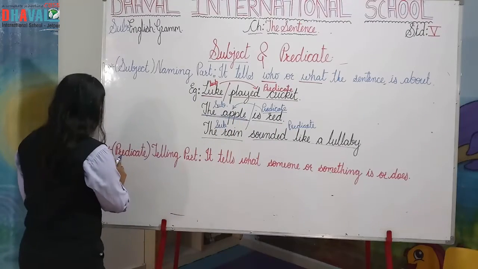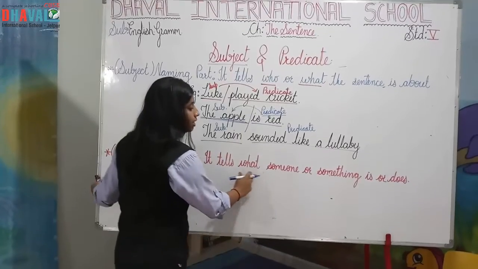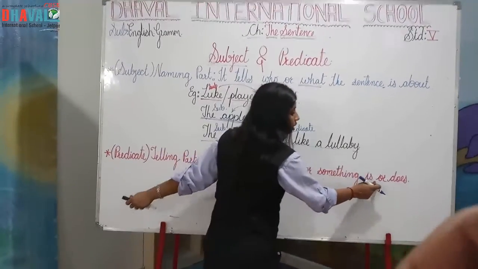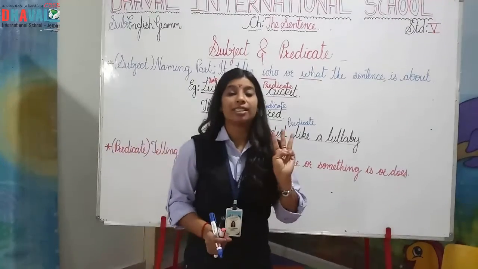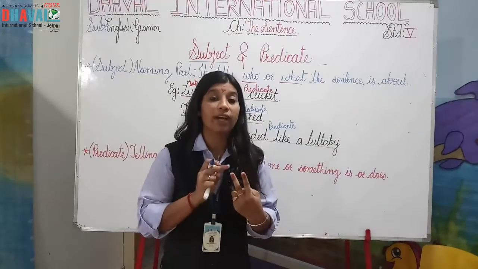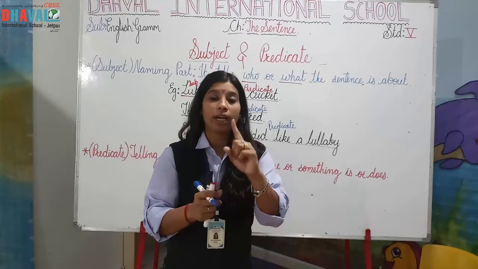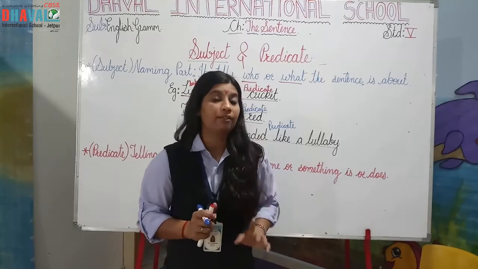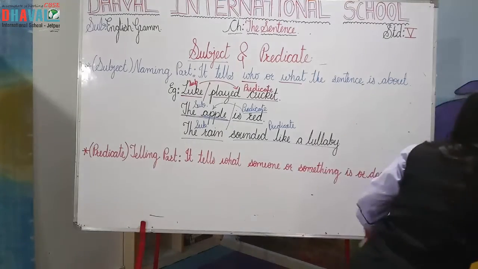Understood? Again I am repeating. Predicate is a telling part. It tells what someone or something is or does. Understood? So a sentence contains two parts. One is known as subject. One is known as predicate. Another example I am going to show you, okay, about the subject and predicate.